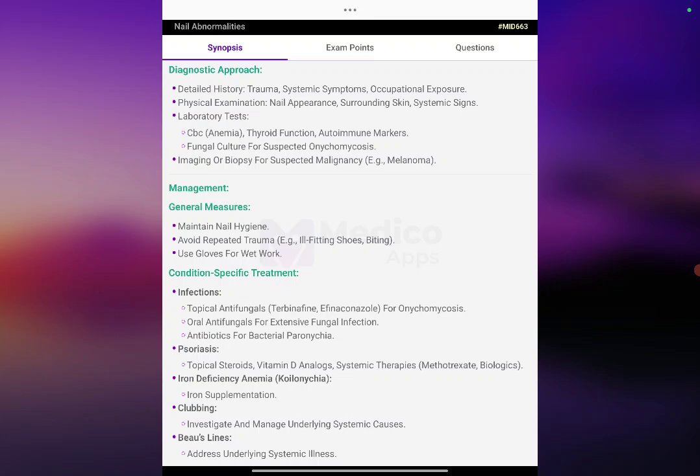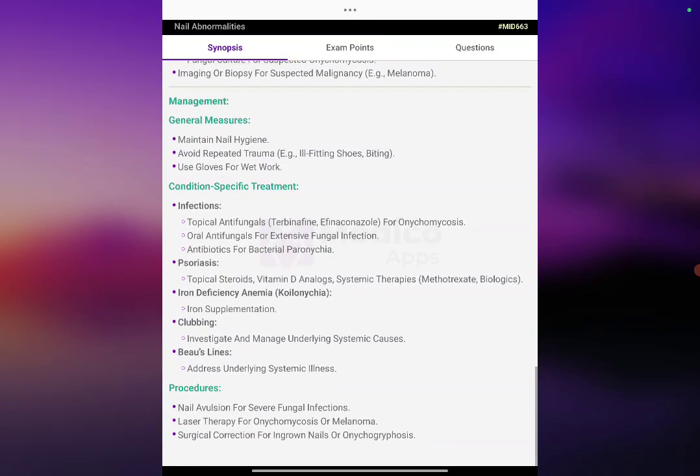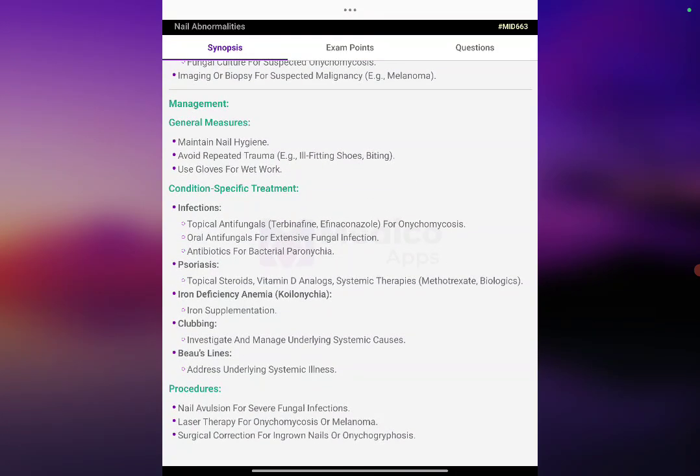Management. General measures: maintain nail hygiene, avoid repeated trauma, and use gloves for wet work. Condition-specific treatment, like infection: topical antifungals such as terbinafine and efinaconazole for onychomycosis, oral antifungals for extensive fungal infection, and antibiotics for bacterial paronychia.